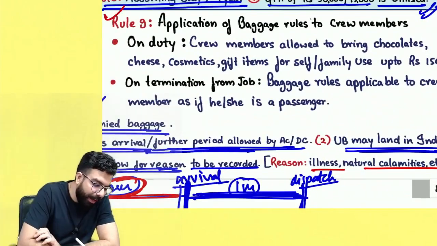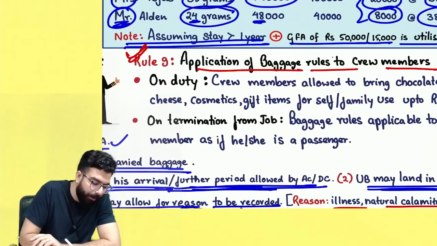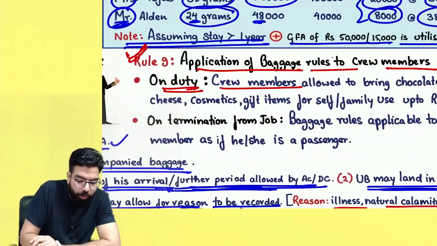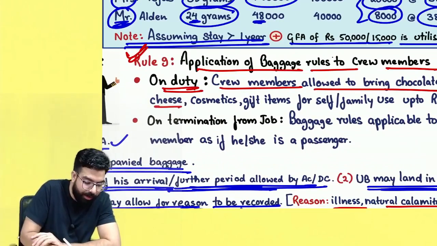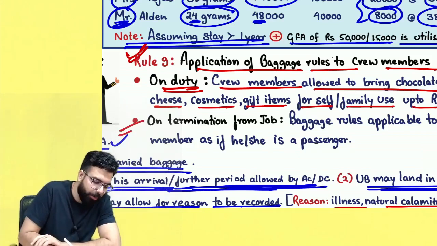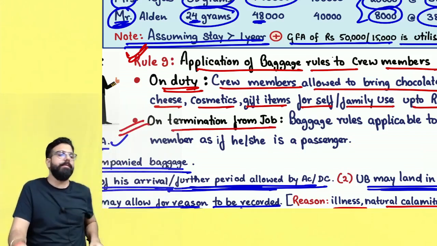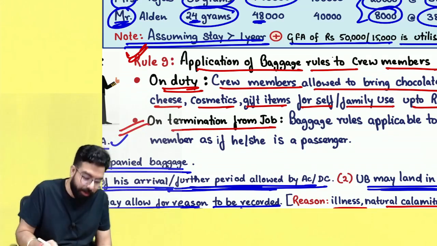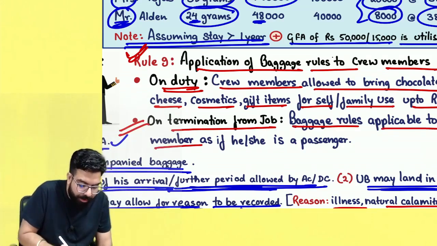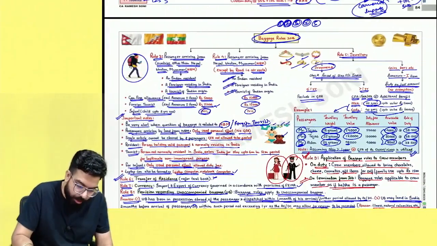Okay, rule number 9 is also over here. Rule number 9 says application of baggage rules to crew members. Sir, on-duty crew members are allowed to bring chocolate, cheese, cosmetics, gift items for self or family only up to 15,000. But once they terminate their job, then baggage provisions will be applicable to them as if they are normal passengers. Baggage rules are applicable to crew members as if he or she is a passenger. Done, sir. Point is clear over here.